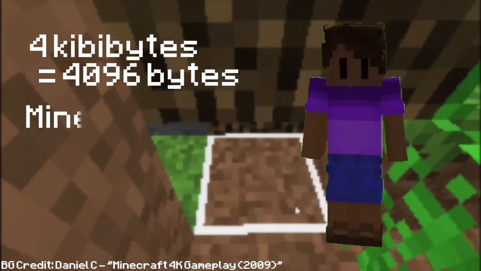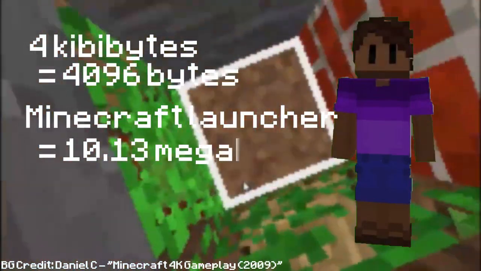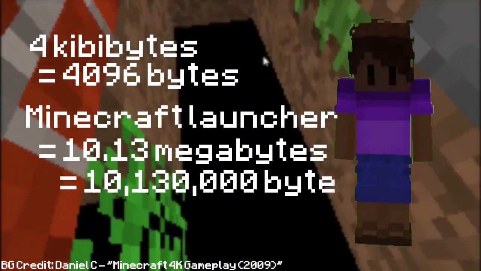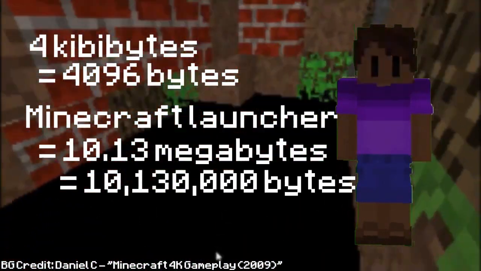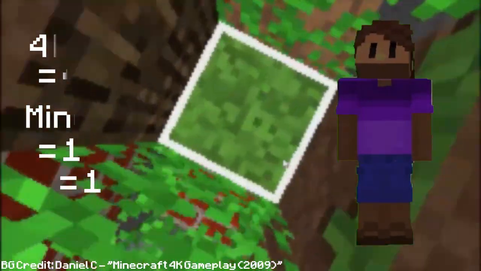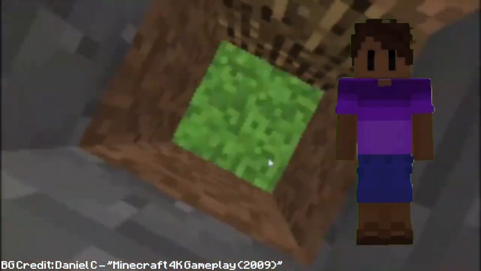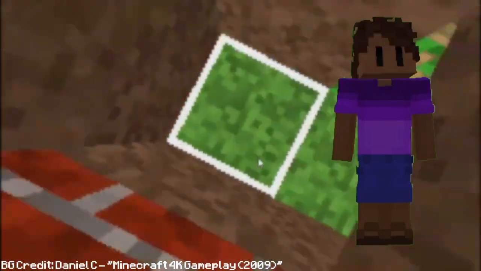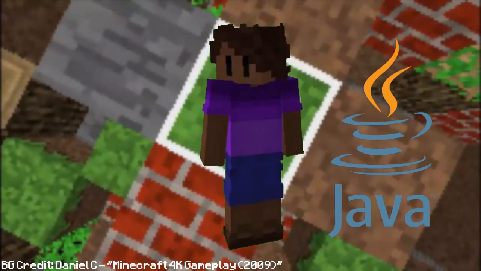For reference, the Minecraft Java launcher, as a scripting, is about 10.13 megabytes, or 10,130,000 bytes. That is more than 1,000 times the maximum a game could be for this competition, and Notch made an entire edition of Minecraft. Of course, because of this restriction, the game is the most limiting of any edition or version. Also, the edition was made specifically for the 2010 J4K contest. There are two versions of the game, one programmed in Java and one programmed in JavaScript for the web.